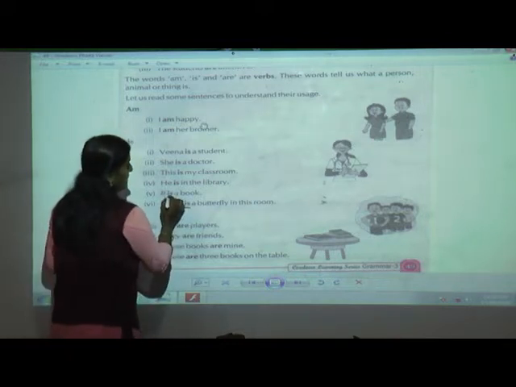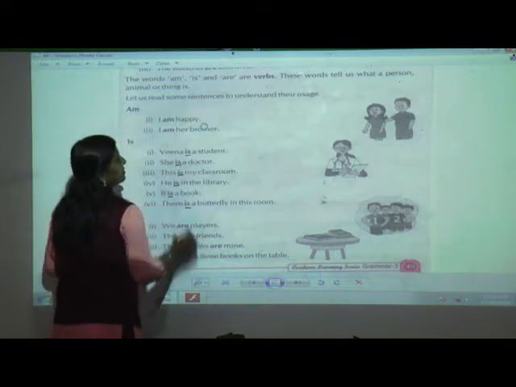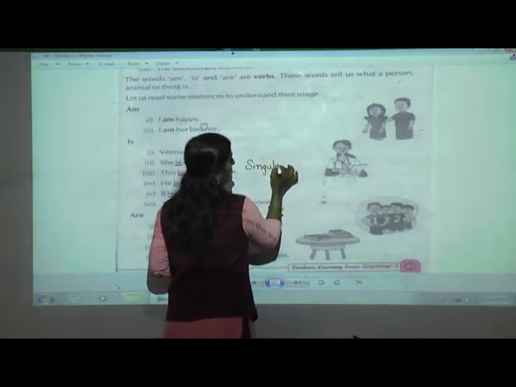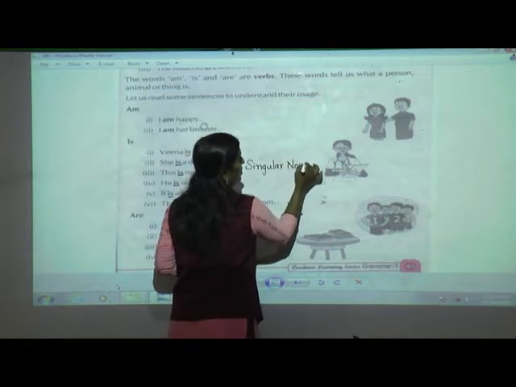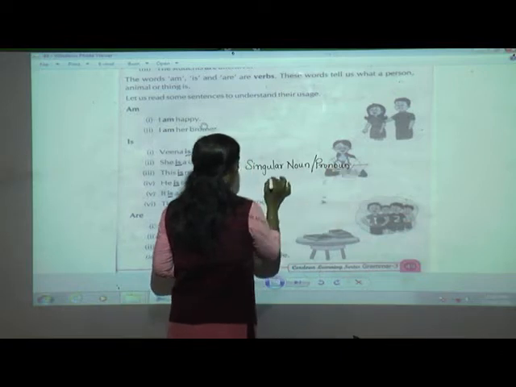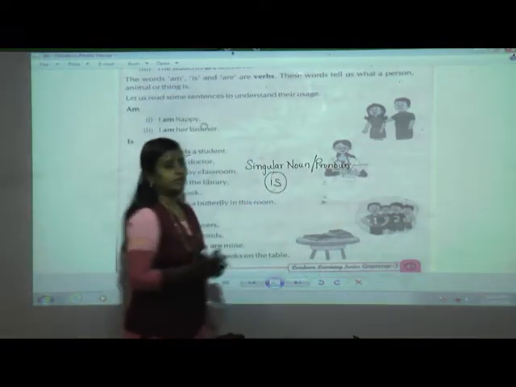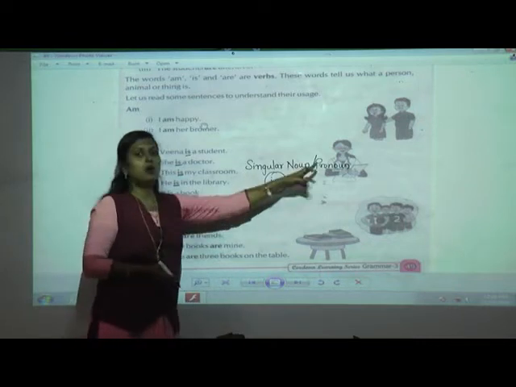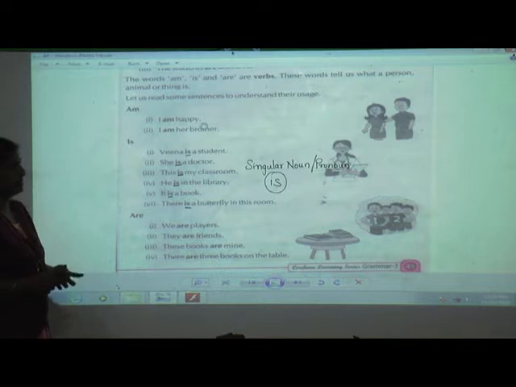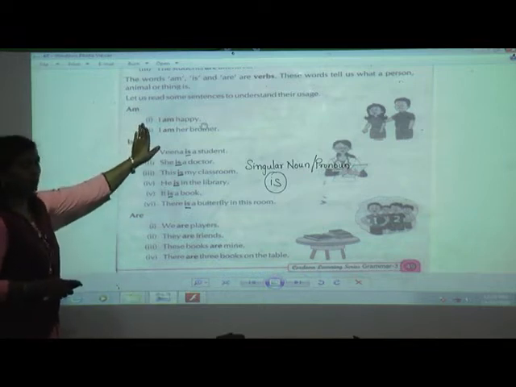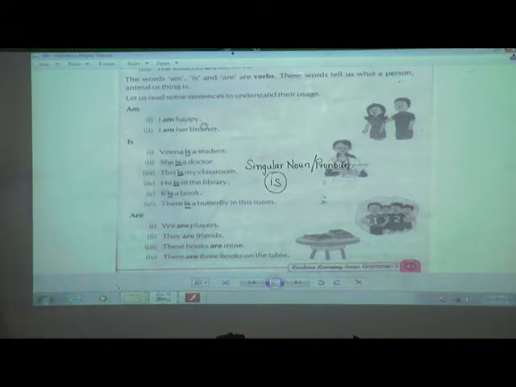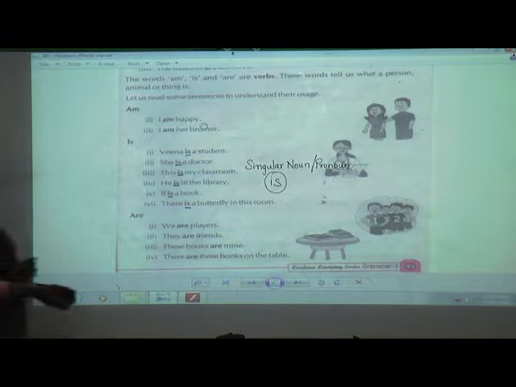So is used when there is a singular noun or pronoun. You can write in your book if you want. The use of is when it is singular noun or pronoun. Understood, students? When we are going to use is? Okay. Now here am is clear that am will always come with I and is going to come along with the singular noun or pronoun. Next.